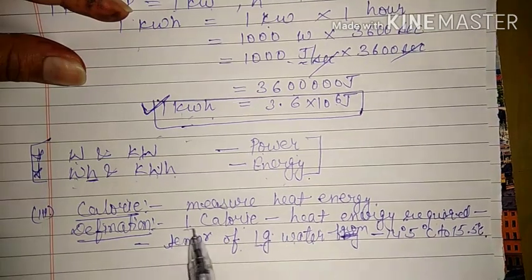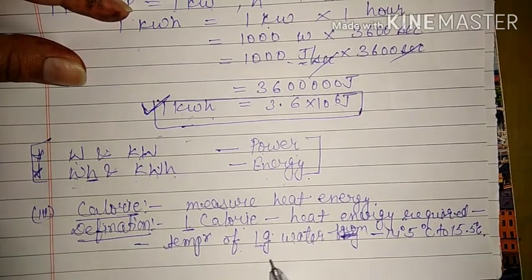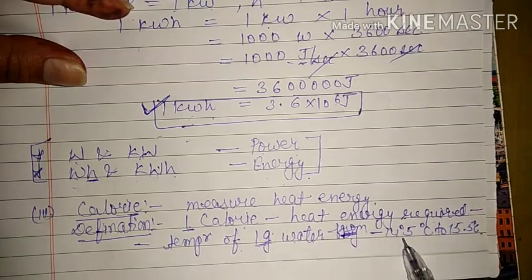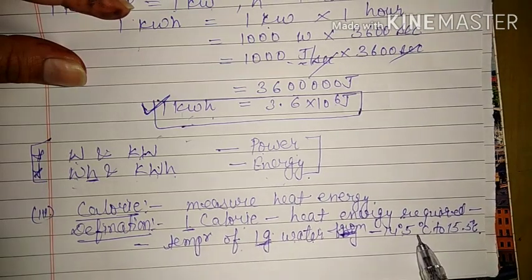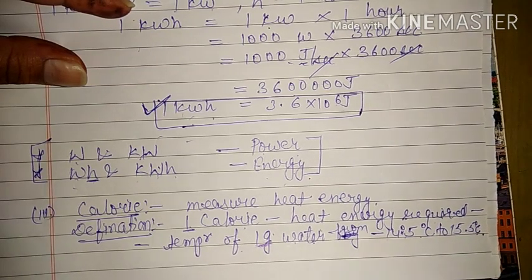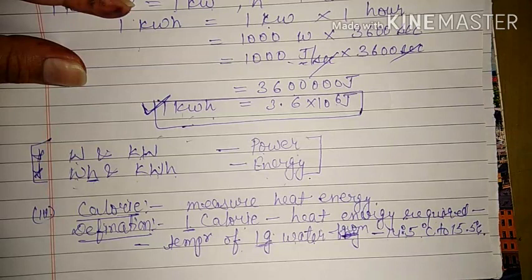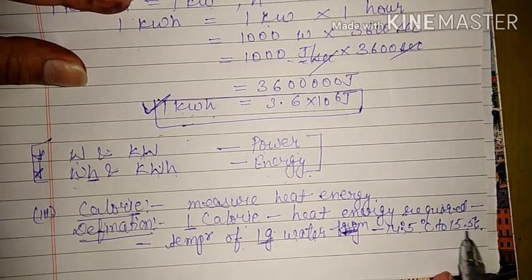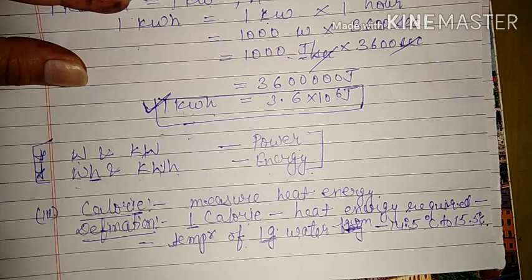Because we are defining 1 calorie, so obviously we have to take 1 gram of water from 14.5 degree Celsius to 15.5 degree Celsius. Actually, we have to increase the temperature only by 1 degree Celsius. But in the case of water, we cannot write it directly as 1 degree Celsius. The reason is the anomalous expansion of water.